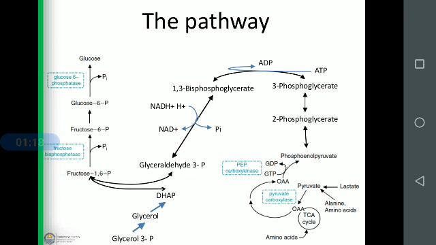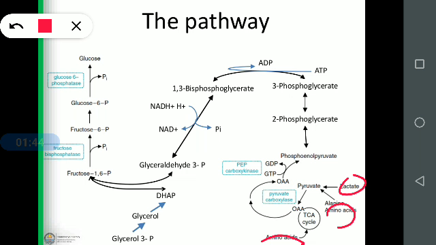In this pathway, we have already discussed the precursors or substrates that are necessary for gluconeogenesis: pyruvate, lactate, glycogenic amino acids, glycerol and propionate. So in this, this is the lactate, this is the amino acids, this is the glycerol and this is the pyruvate.